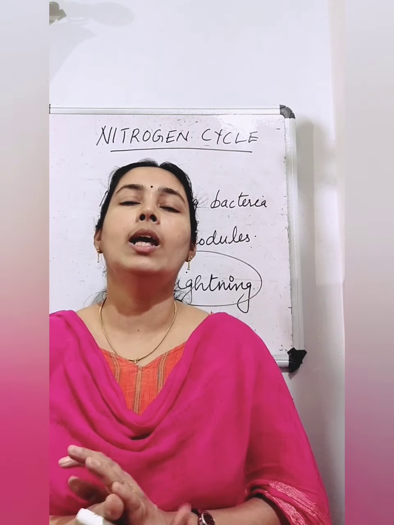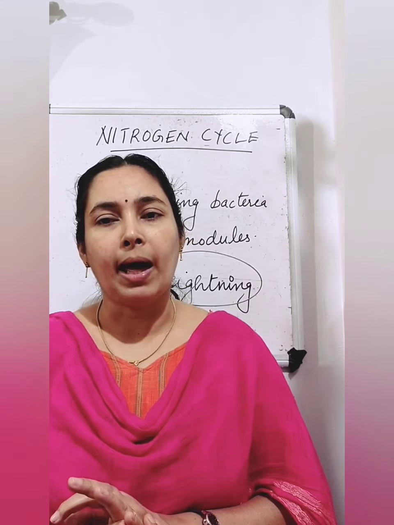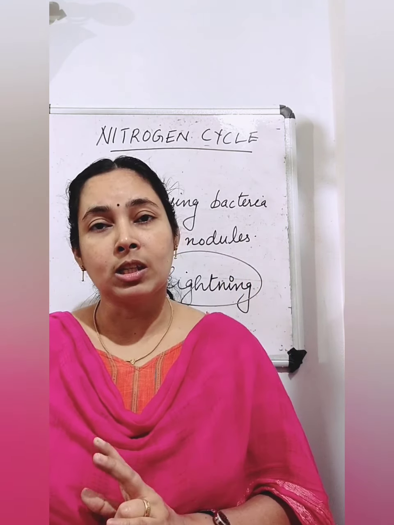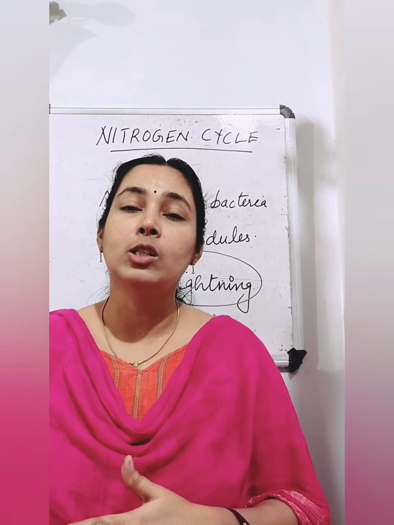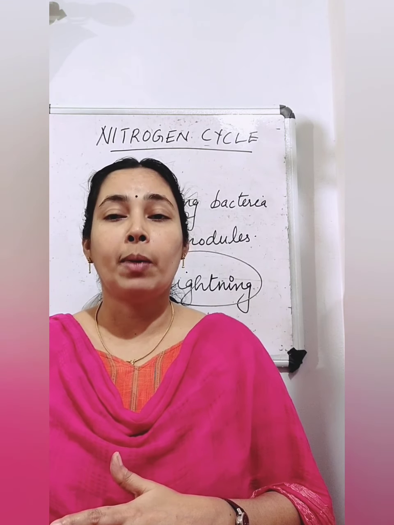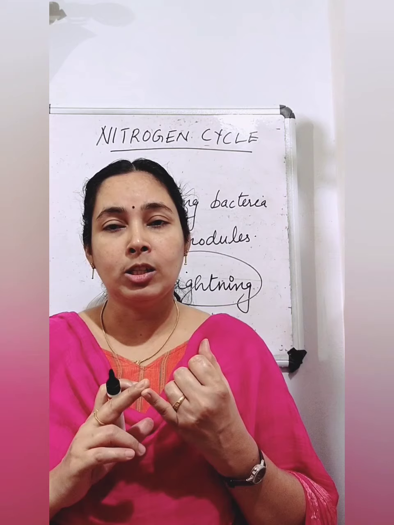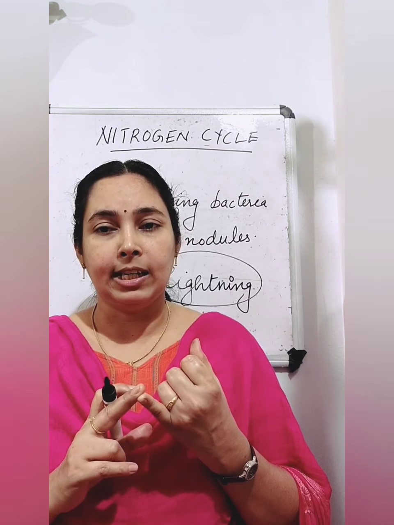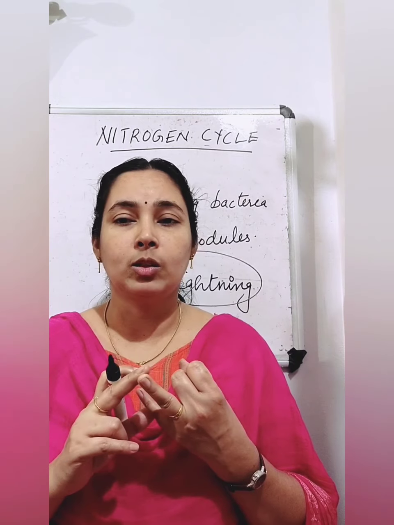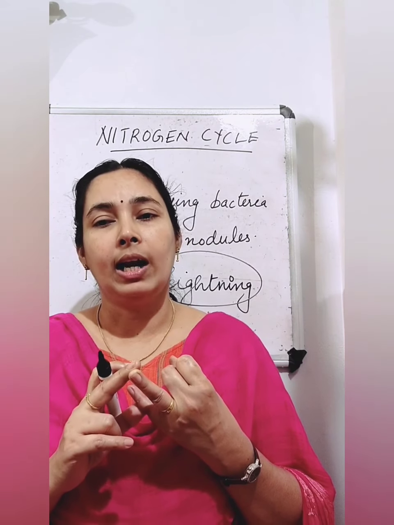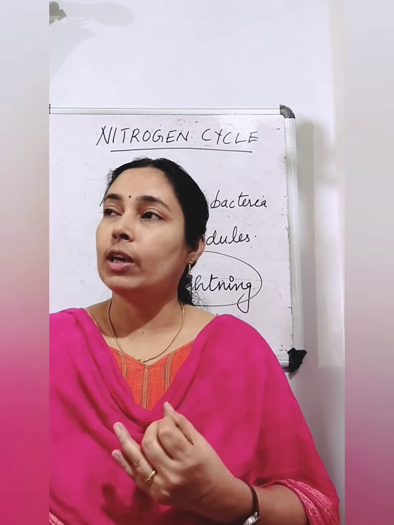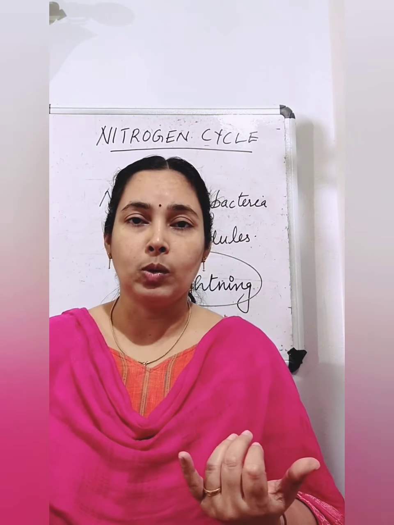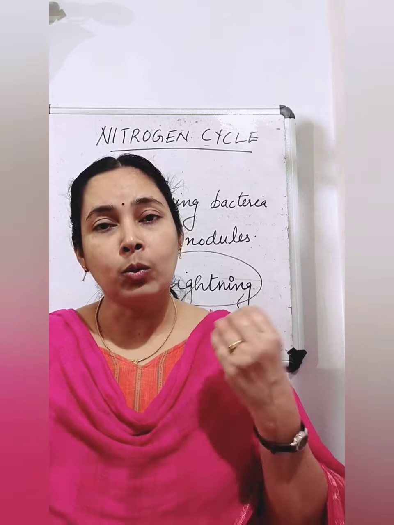So from the soil, these are utilized by the plants and animals. Okay, so which are the two processes through which nitrogen enters into the body of plants and animals? One is by the action of nitrifying bacteria, and the other way is through the process of lightning. Okay, so we are taking in nitrogen from the air through these two processes. Then we are using it.